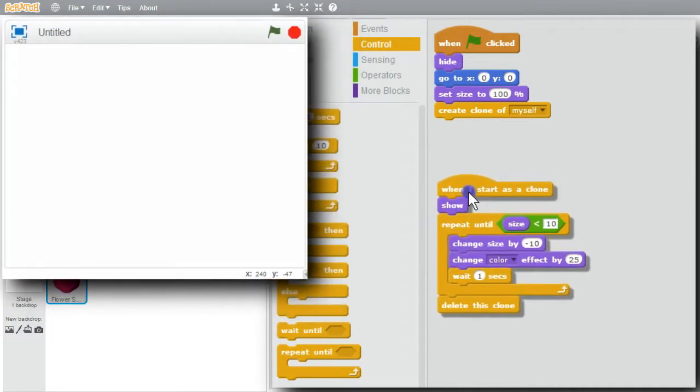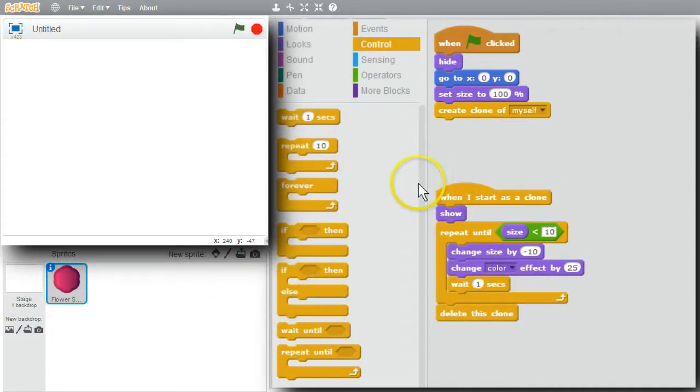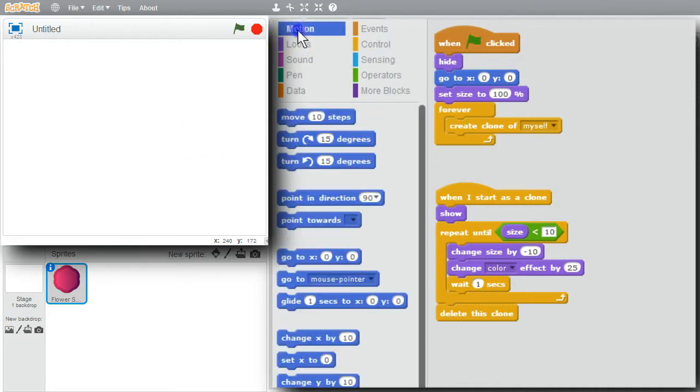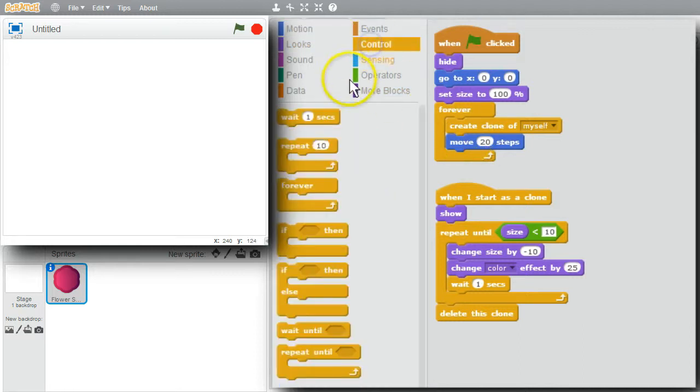I'll move this down, make some room. I'll use a forever loop. Forever creating clones. I'm going to want the clones to be in different positions on the screen. I'll tell it to move. Go to Motion. I'll move 10 steps. Change it to 20 to make a little more room. I don't want to create the clones too quickly. I'll add a wait.